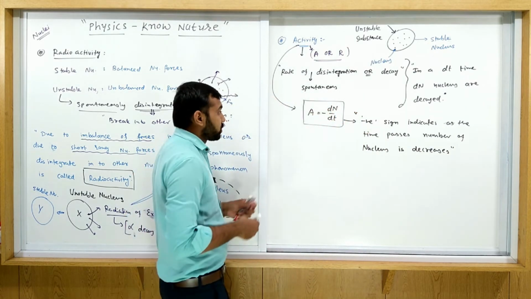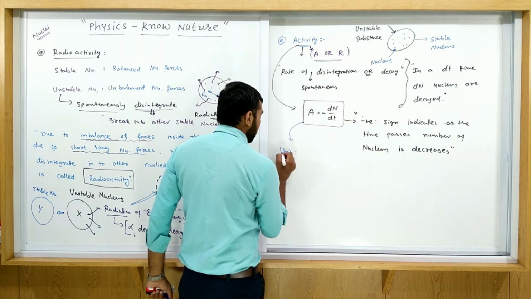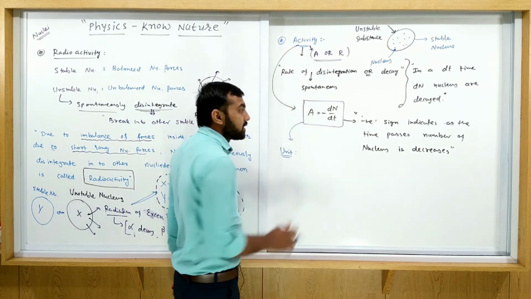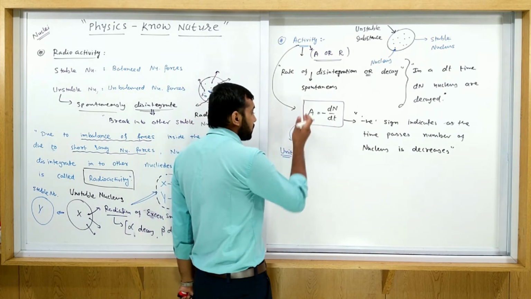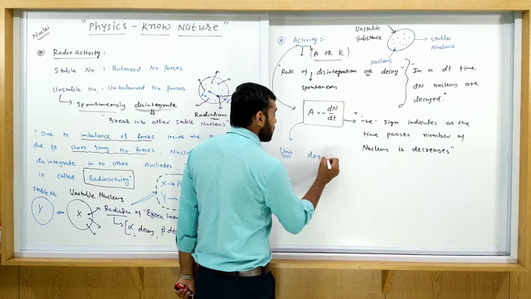Okay, now let's come to the unit of activity. So dN is the change in the number of nuclei, dt is the time. So the unit of activity is given as decay per second, dps.